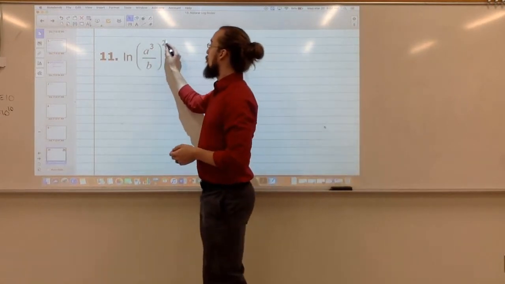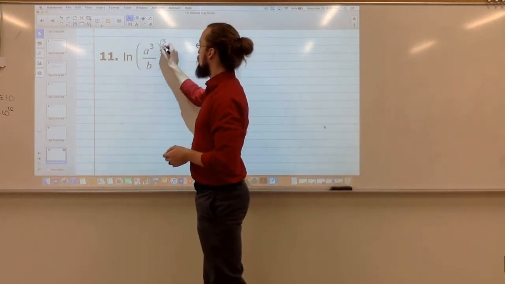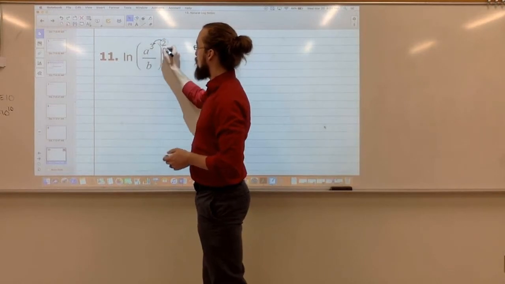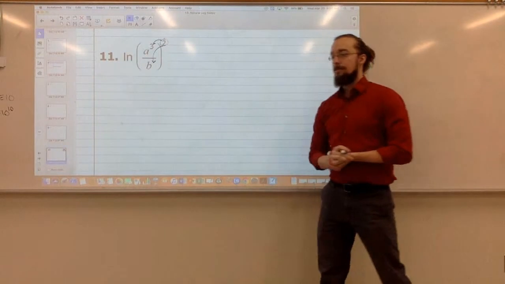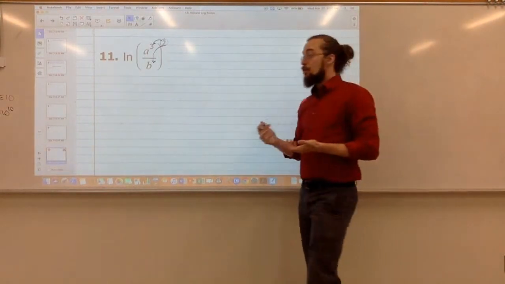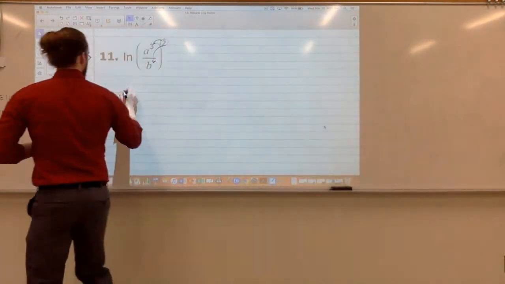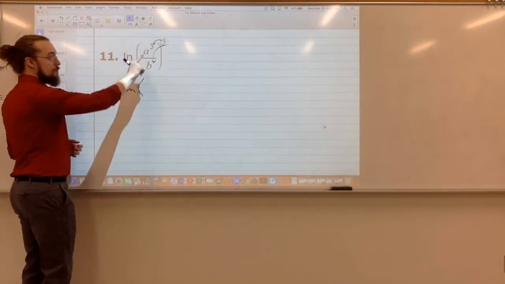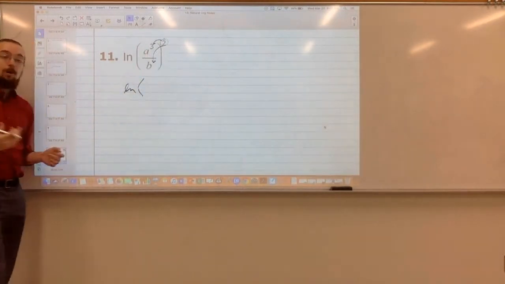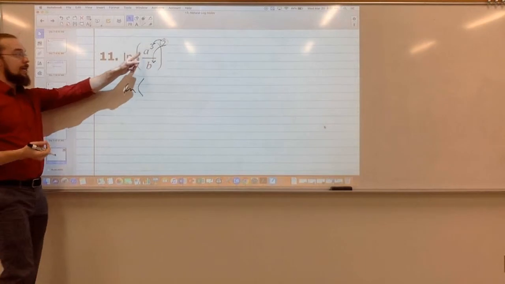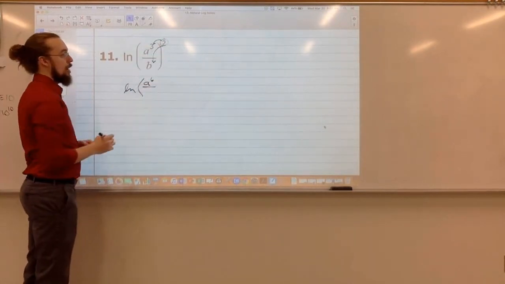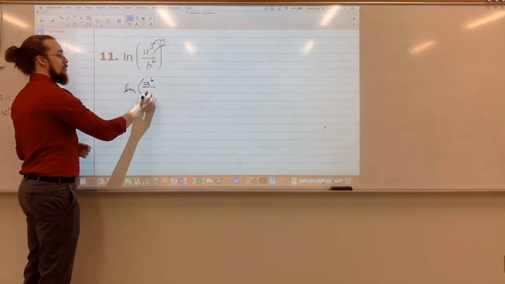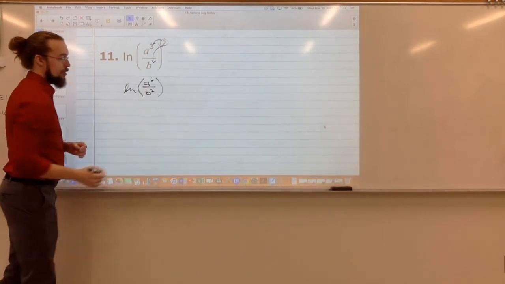So whenever I've got a power raised to a power, I would distribute this exponent to every variable that we see. So first, I could just write this as the natural log of, so when I've got a power to a power, I multiply them. So a cubed to the second would be a to the 6th power, and then over b to the 2nd power.